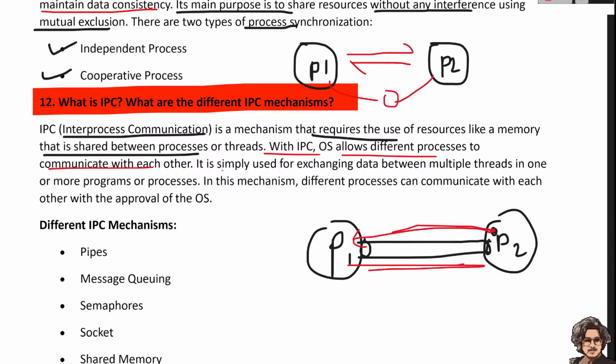So this allows the operating system to communicate with a different process, and it is simply used for exchanging data between multiple threads in one or more programs or processes. In this mechanism, different processes can communicate with each other with the approval of the operating system.